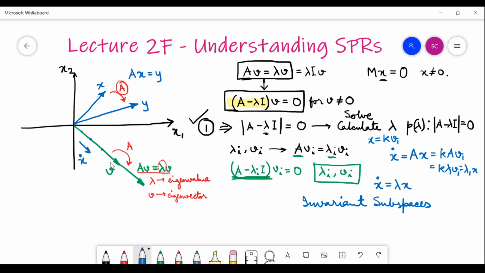This happens for all the eigenvectors. Suppose there is another eigenvector, so this one is v1, and you have another eigenvector here which is v2. If you start on v2, you will remain on this particular line. So your x dot will remain on the eigenvectors if you start on these eigenvectors.